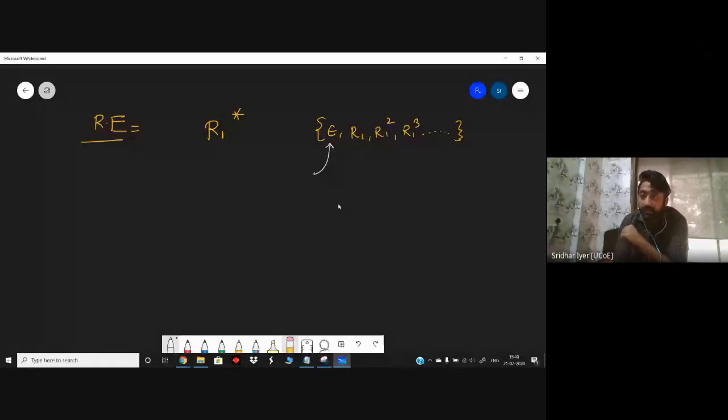Because all these are valid, right? All these are valid statements. So even if I get epsilon as the only input, then also it's going to move into the final state. Or if I get any of these inputs, then also they can move into the final state, right? So the diagram has to take into consideration both these possibilities, either epsilon or anything out of these remaining values. So how will you draw such a diagram?